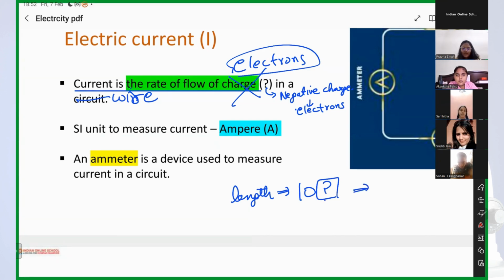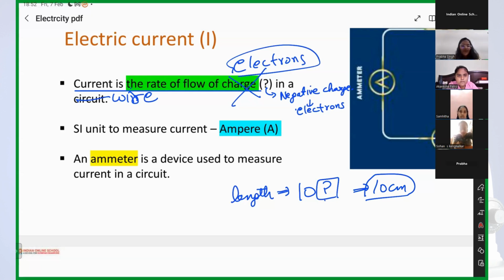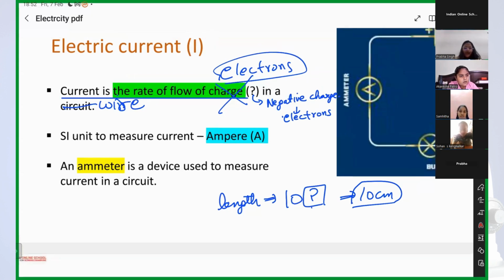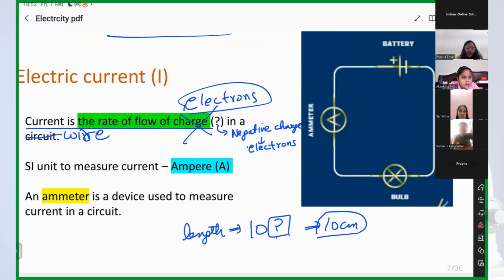So I'm telling you 10 centimeter, right? Whenever I tell you about length, you are just saying the number, you are not telling the unit. In the same way, if I say that there is a wire here, and in this wire current is flowing and the current is 5, then what will you say? What should be your question here?